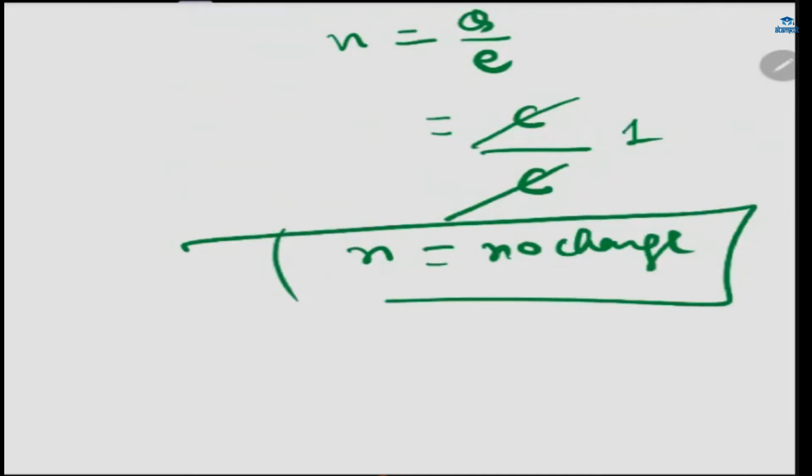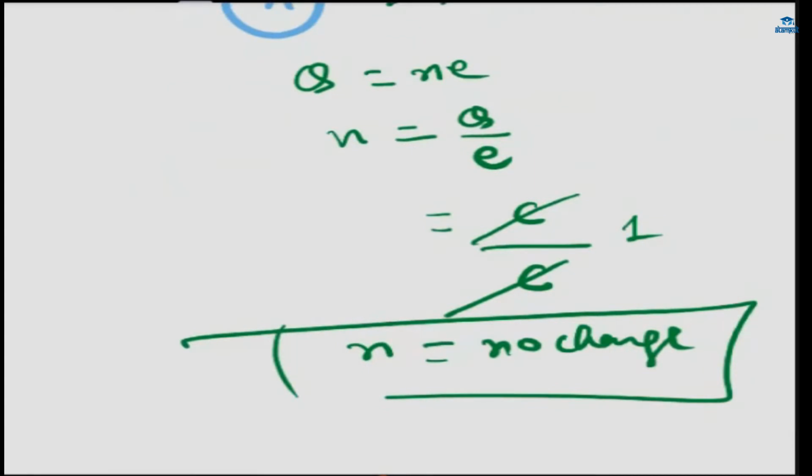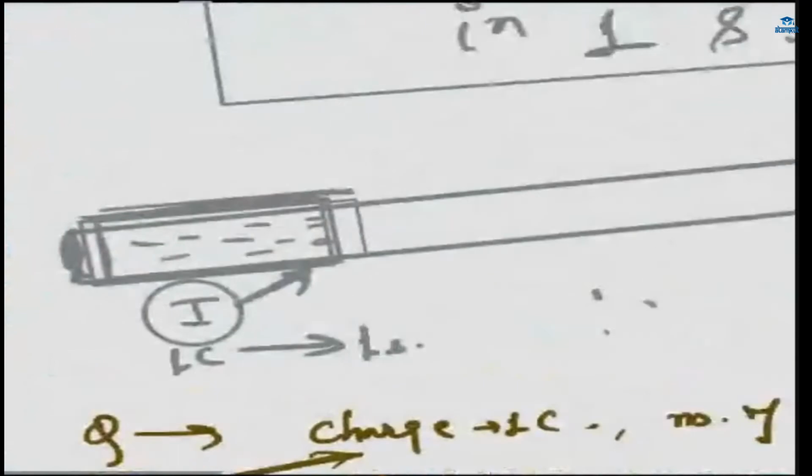This is the proof of it. This is the way we find out the unit. If you do not know the unit, just write the formula and leave alone the term that you want to find the unit of. Then simplify it and you will get to know about the charge. Okay, fine. Quantization of charge is done.